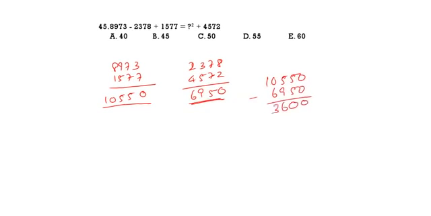So x square is 3600, so root of 3600. What is root of 3600? That is 60. 60 is the final answer. 60 means option 5 is the correct answer. See the next question.